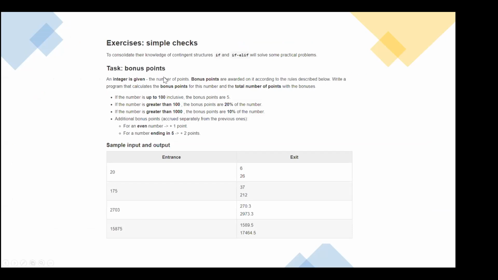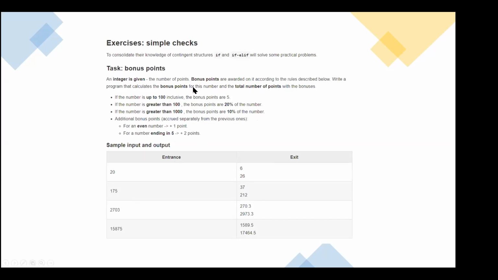Okay, so the bonus points check can be done this way. If the points have 20 here, then you are going to have the exit as this one. If the entrance has this one, you are going to show the output as this, based on the conditions which are given here. The task is basically how you calculate the bonus points, right?